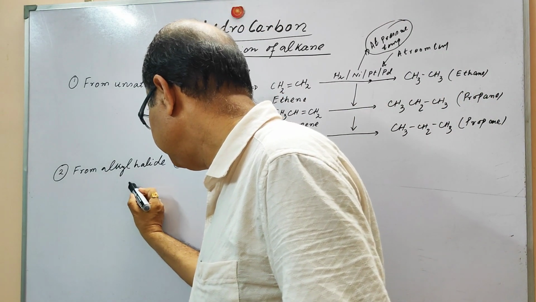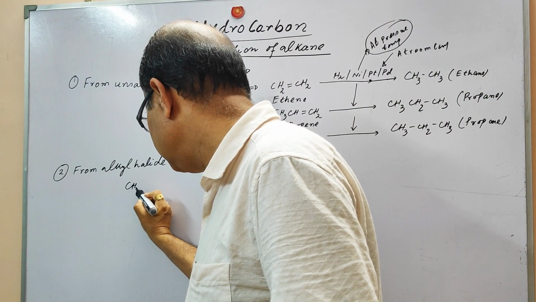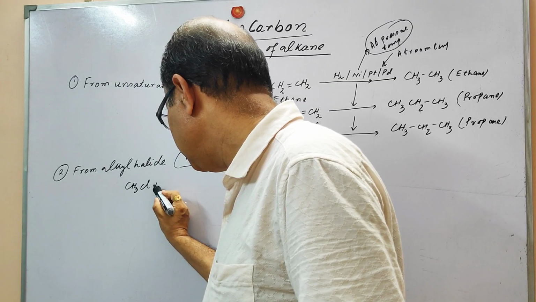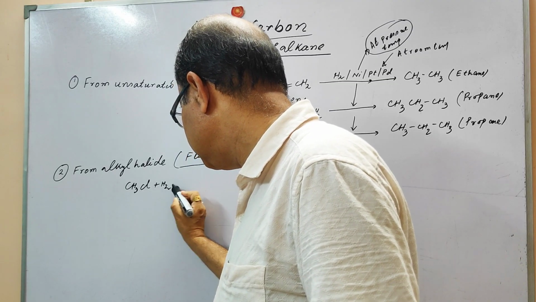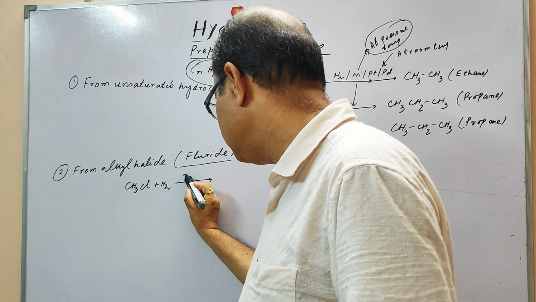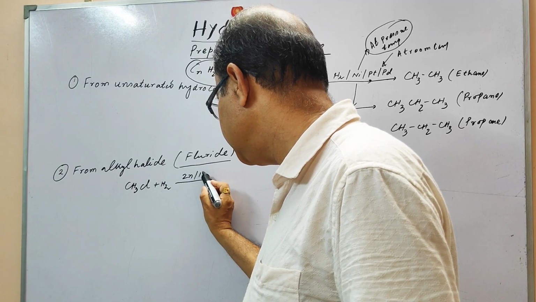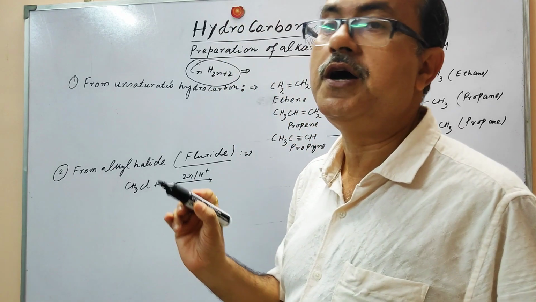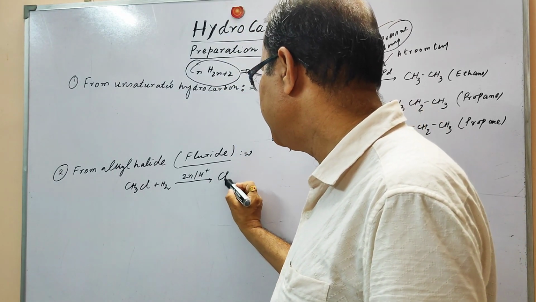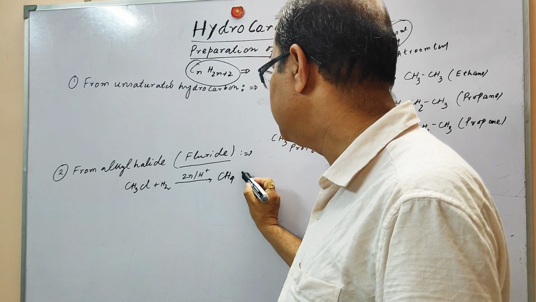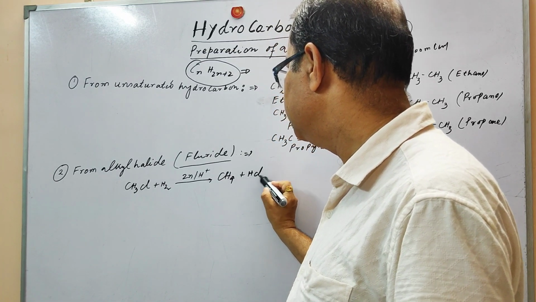As for example, this is chloromethane. When it is in presence of zinc and acid, dilute hydrochloric acid, it is going to produce methane and HCl.